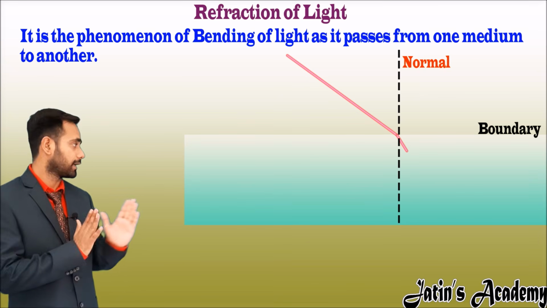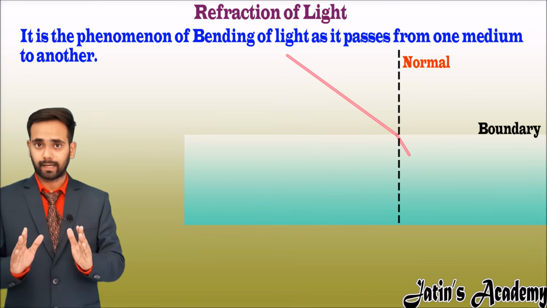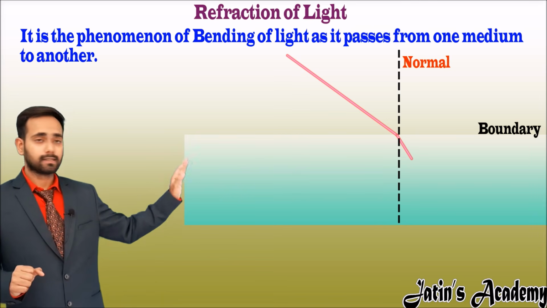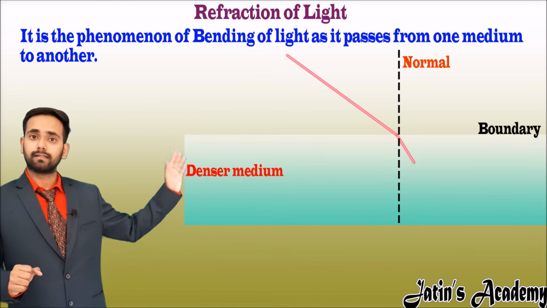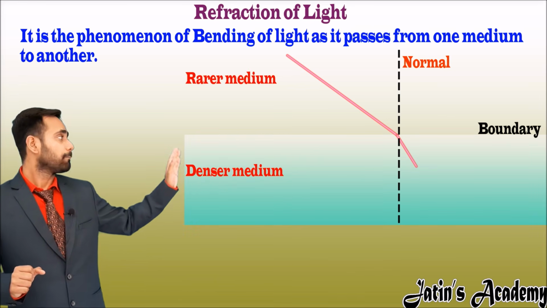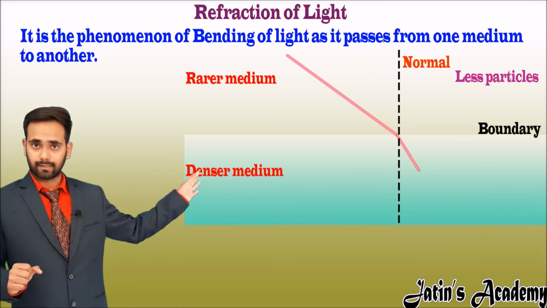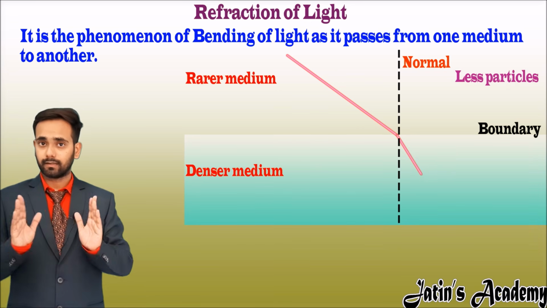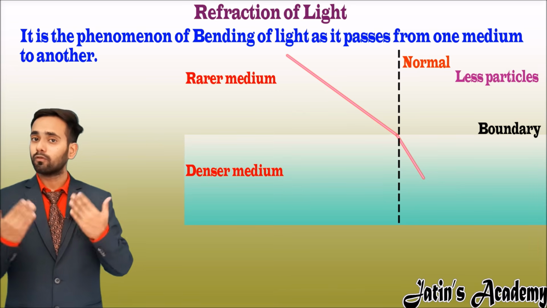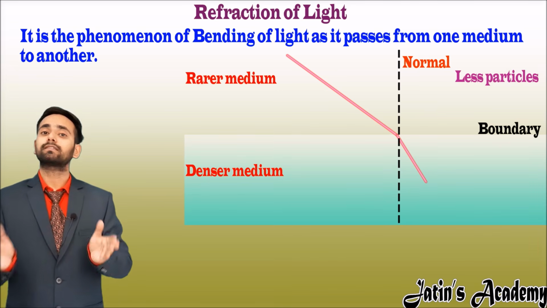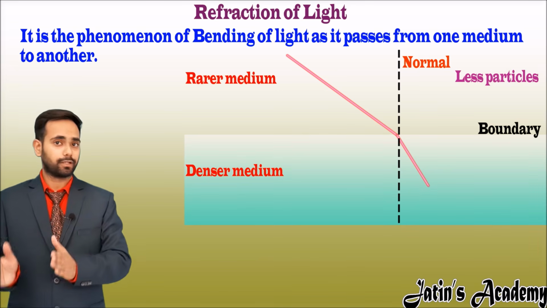The point where it strikes, here the bending of light is now showing. How is bending of light possible? Understand one thing, that water is a different medium and air is a different medium. The particles in the air are less. If the particles in the air are less, then no one or less particles resist the speed of light.